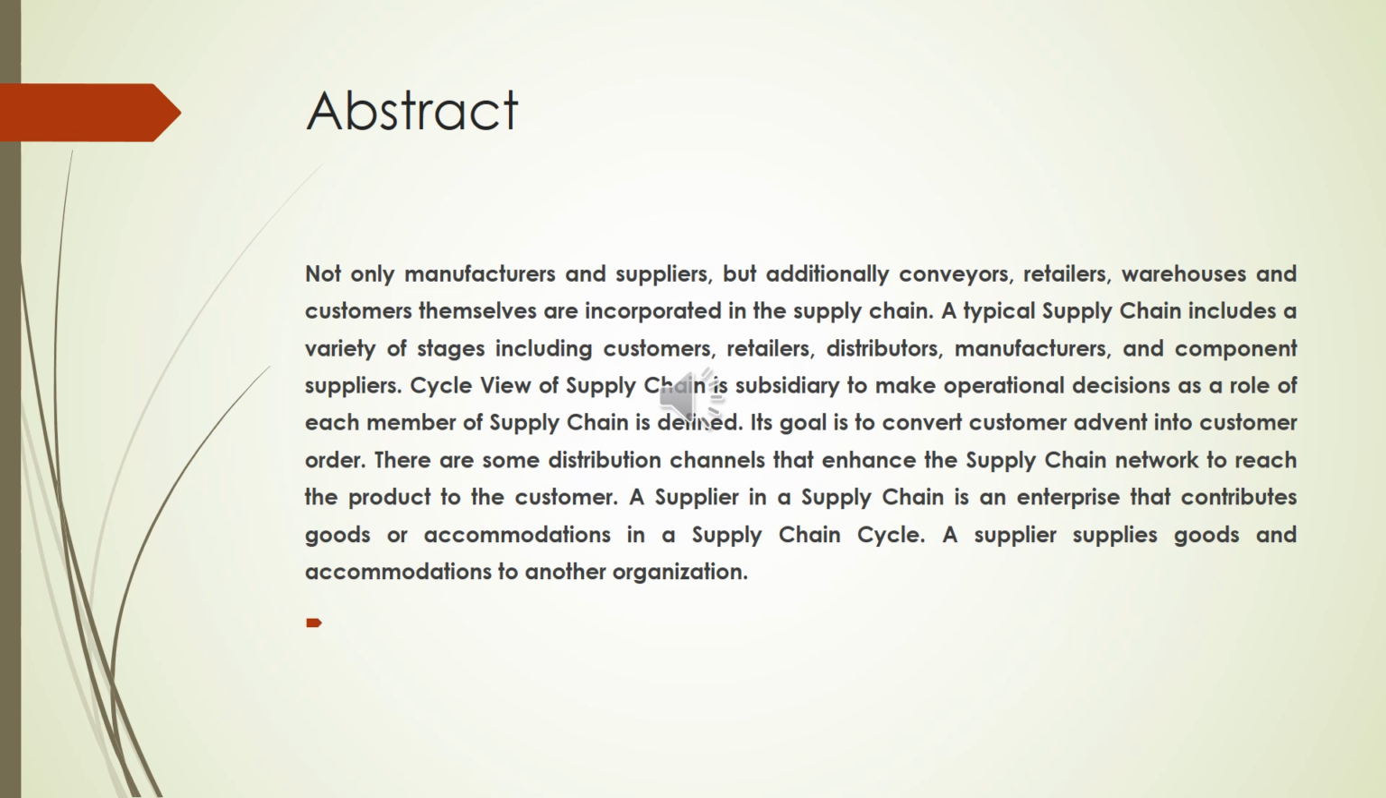The cycle view of the supply chain is subsidiary to making operational decisions as the role of each member of the supply chain is defined. Its goal is to convert customer arrival into customer order. There are some distribution channels that enhance the supply chain network to reach the product to the customer.